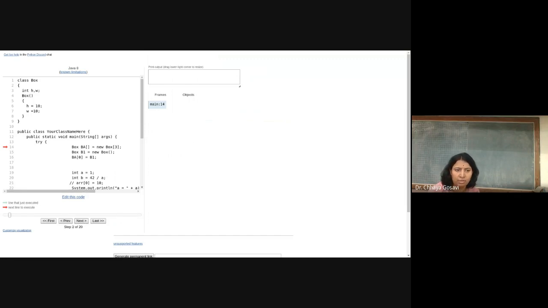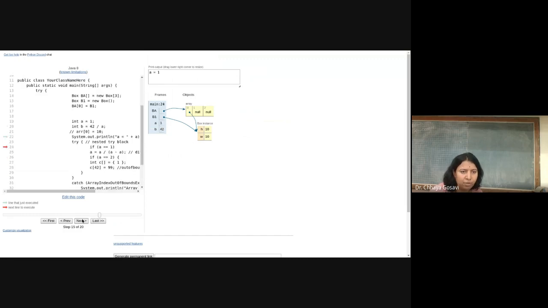So it has created, see, BA is array of objects. It has created 3 references. Automatically they are initialized to null. Memory is not allocated to each of the references. Then we are creating one object B1 with height and width 10, 10. This object is created, and we want to allocate this object here at this location. But here it will cause an exception.